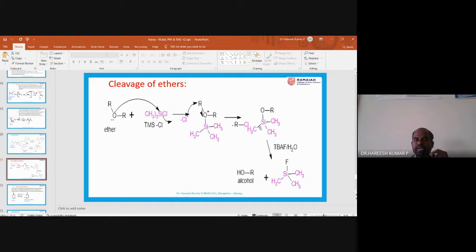That fluoride reacts with this silicon and this bond breaks and picks up a proton from the water. That is how the alcohol and a byproduct are obtained. What is the name of this byproduct? TMS chloride is obtained. This is about cleavage of ether. So one more name reaction I am discussing now.